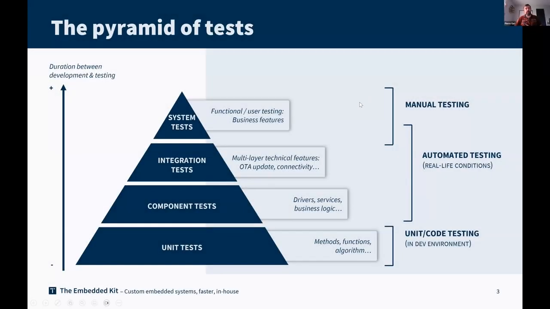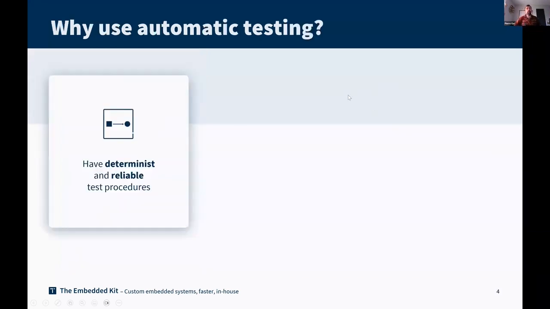I continue. After this pyramid of tests, we will talk a little bit more about why use automated testing, because you can definitely use manual testing with some QA and testers who are well organized to perform and review the quality of the development, but automated testing can bring some addition to what the testers and the QA team can bring.